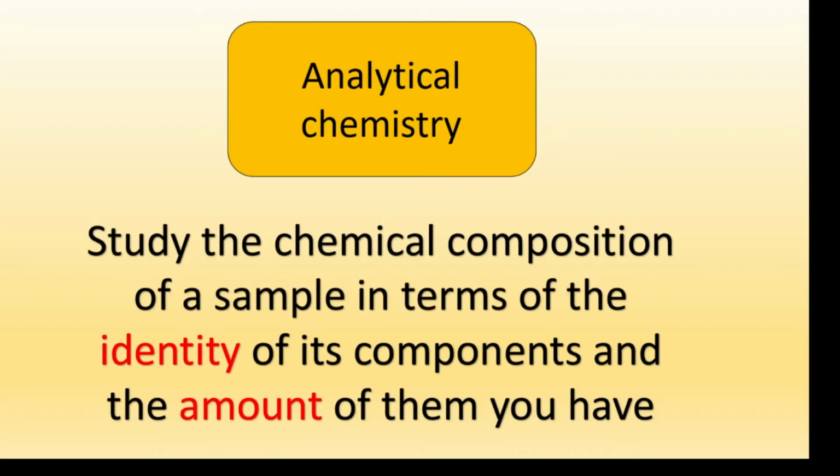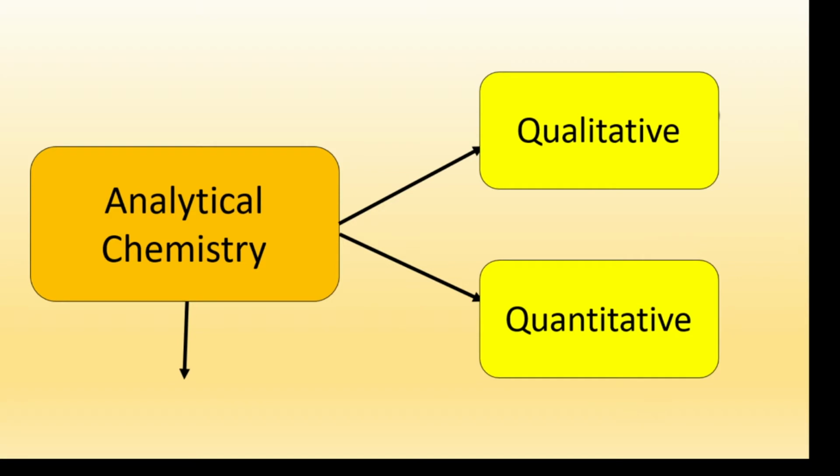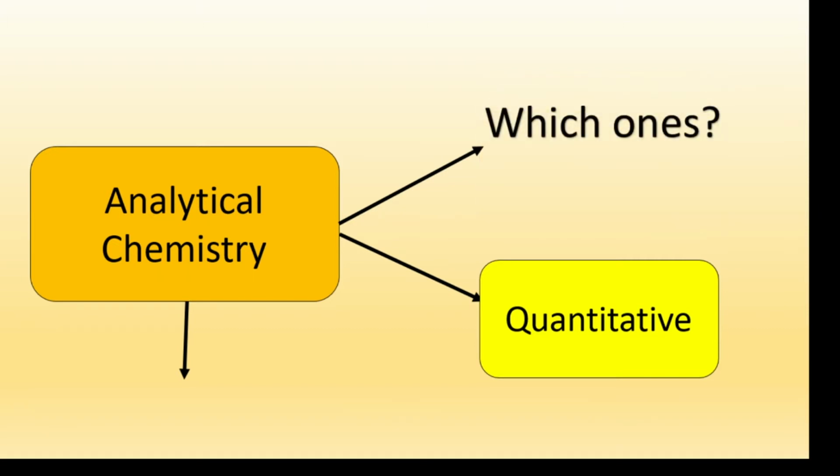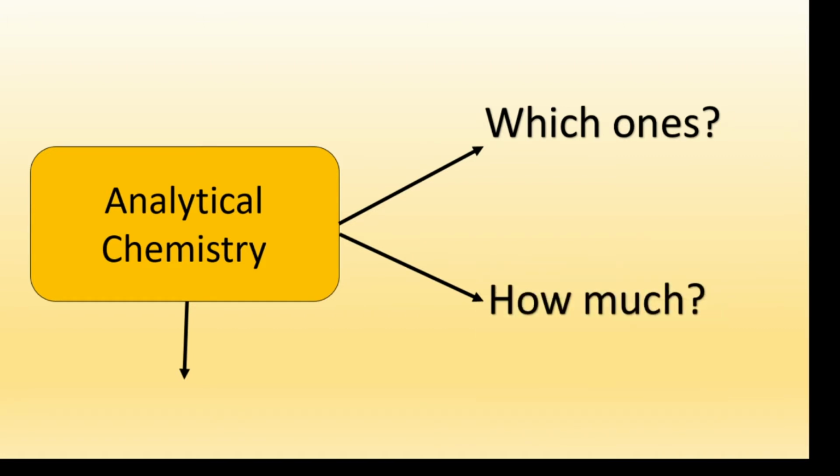Analytical chemistry studies the chemical composition of a sample in terms of the identity of its components and the amount of them that you have. So in this manner we can distinguish between qualitative analytical chemistry and quantitative analytical chemistry. What do they mean? Qualitative accounts for which ones. So which ones do you have in a sample? And quantitative for how much or how many ingredients or elements do you have in a sample.